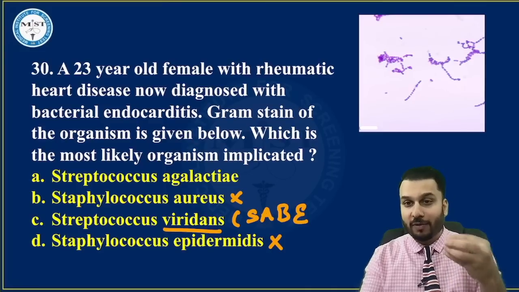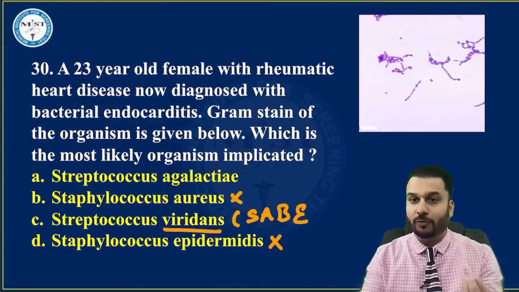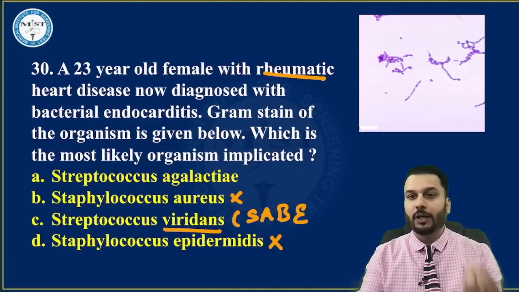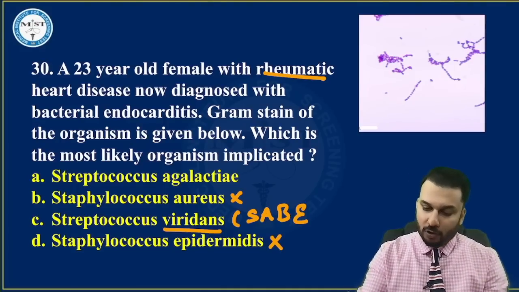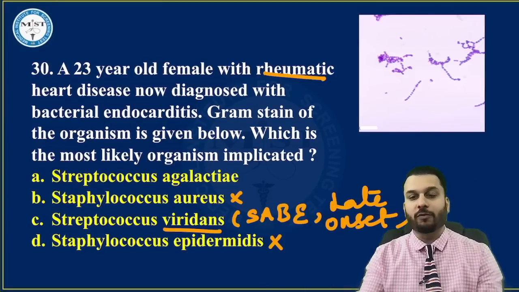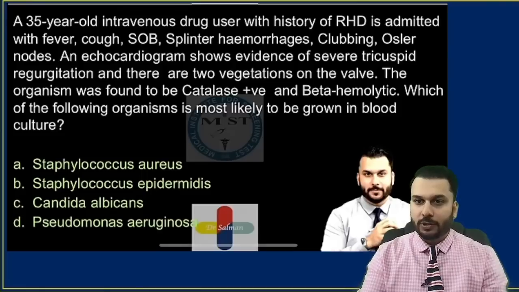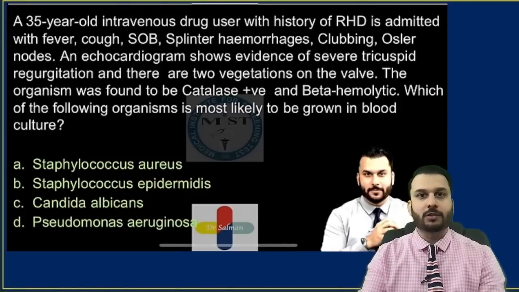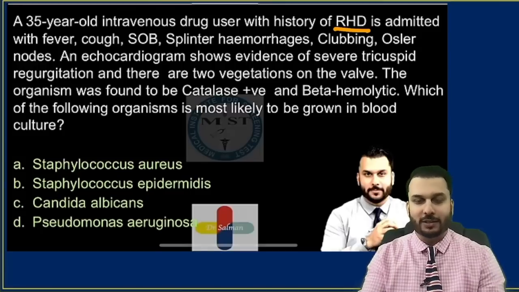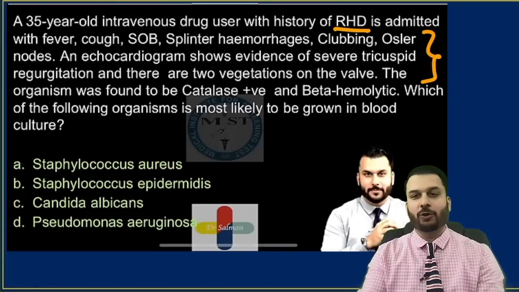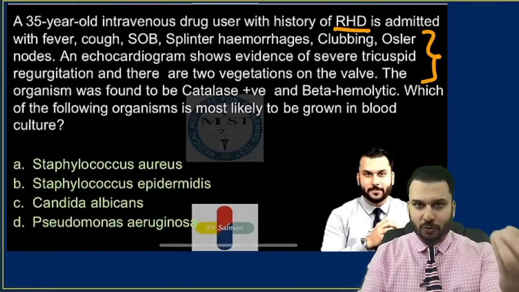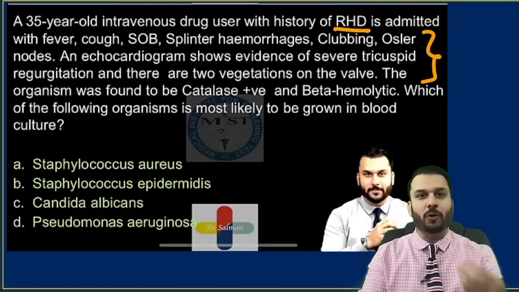Subacute means the valve may be already damaged, some kind of cardiac problem must be there, and they have already described some kind of heart problem, right? Following which endocarditis happened. And it's also the most important organism for late onset prosthetic valve endocarditis. You can see in our 25 important questions series, once again, there was a classical case that I mentioned, rheumatic heart disease. The entire case scenario, how they will ask you about endocarditis by giving words like vegetations or splinter hemorrhages, Roth spots, etc.